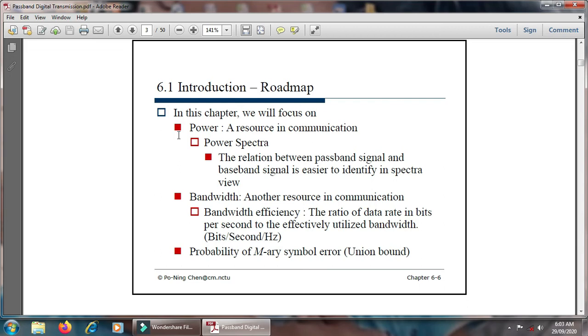Another resource in communication is the bandwidth, means the bandwidth efficiency: the ratio of the data rate in bits per second to the effectively utilized bandwidth, which comes in bits per second per hertz. Basically, the probability of the M-array symbol error is the union bound. Means we will focus on the power spectral density in the passband transmission.